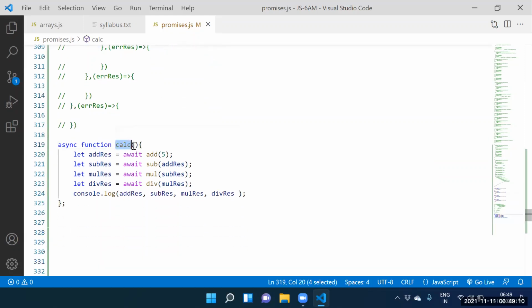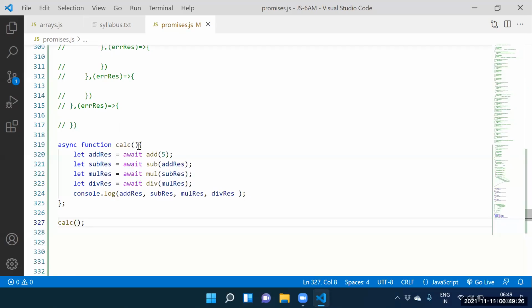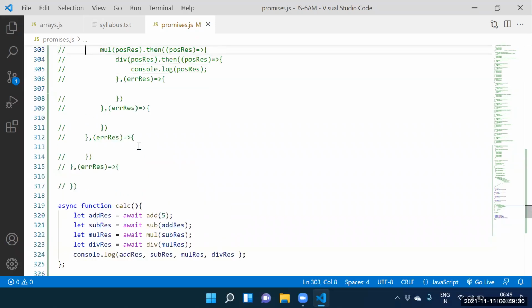Can I call the calci function? Yes, we should be in a position where we need to call the calci function. Whatever calci function we have here, that calci function we need to call. Yes, guys, we got the result now. Above approach, what do you call? Above approach we can call then function.